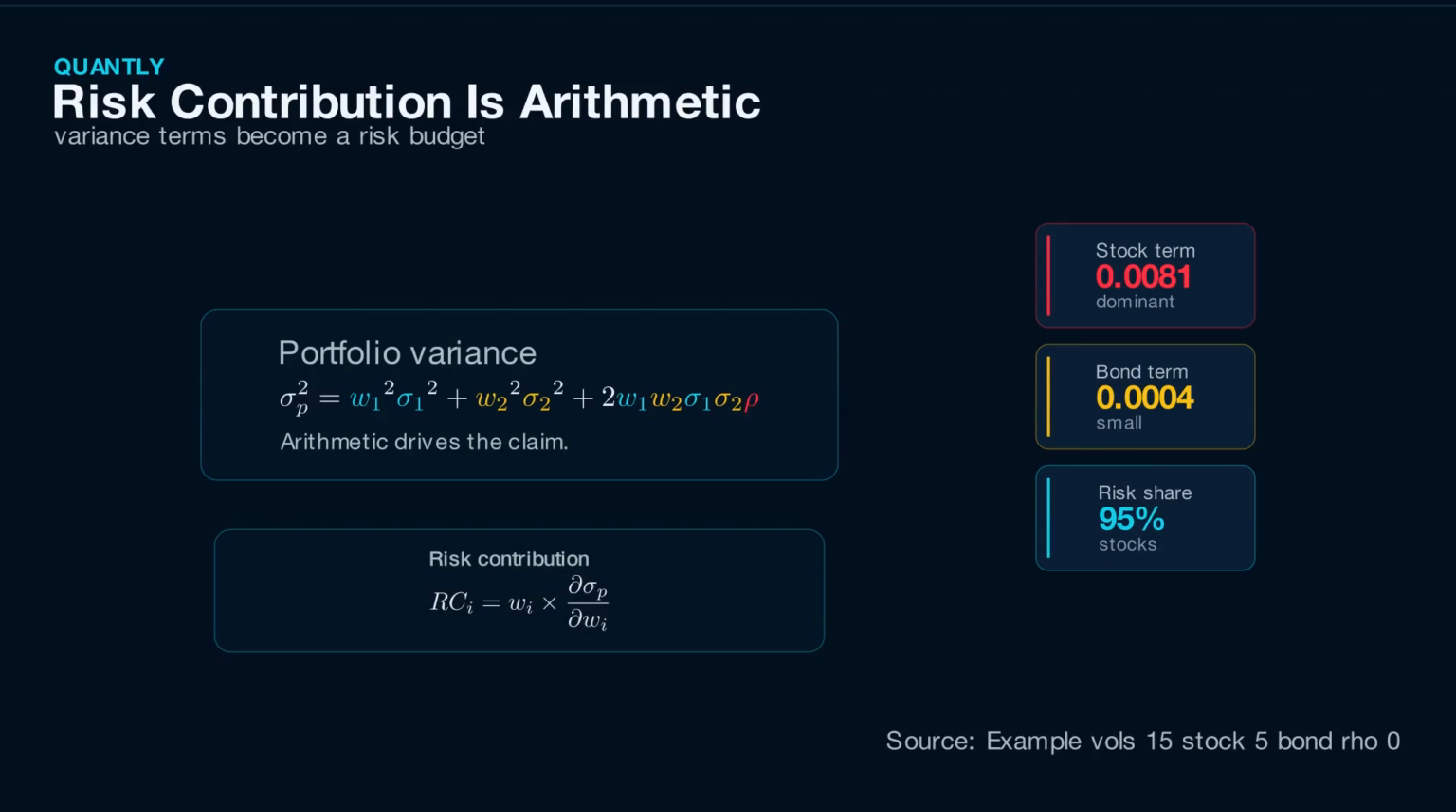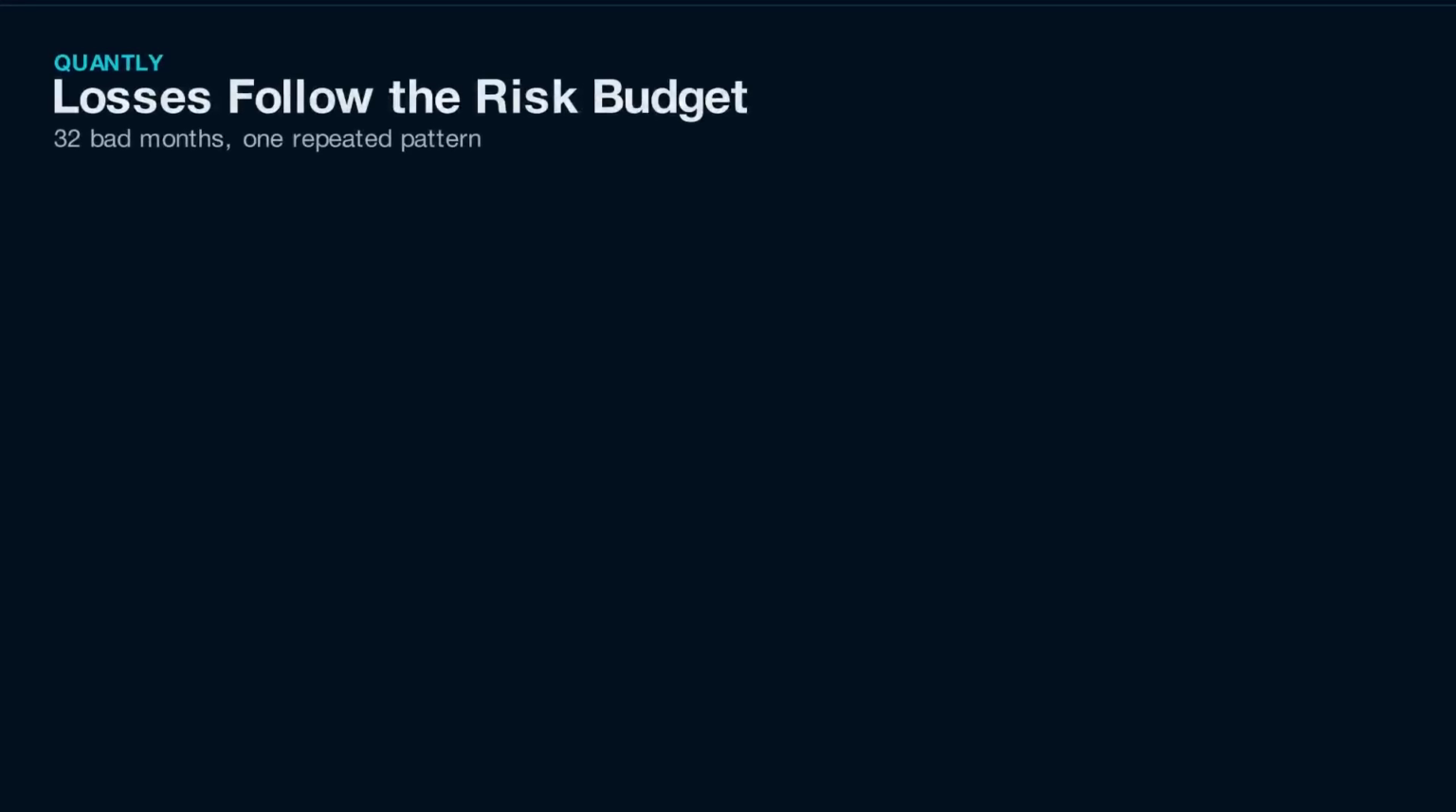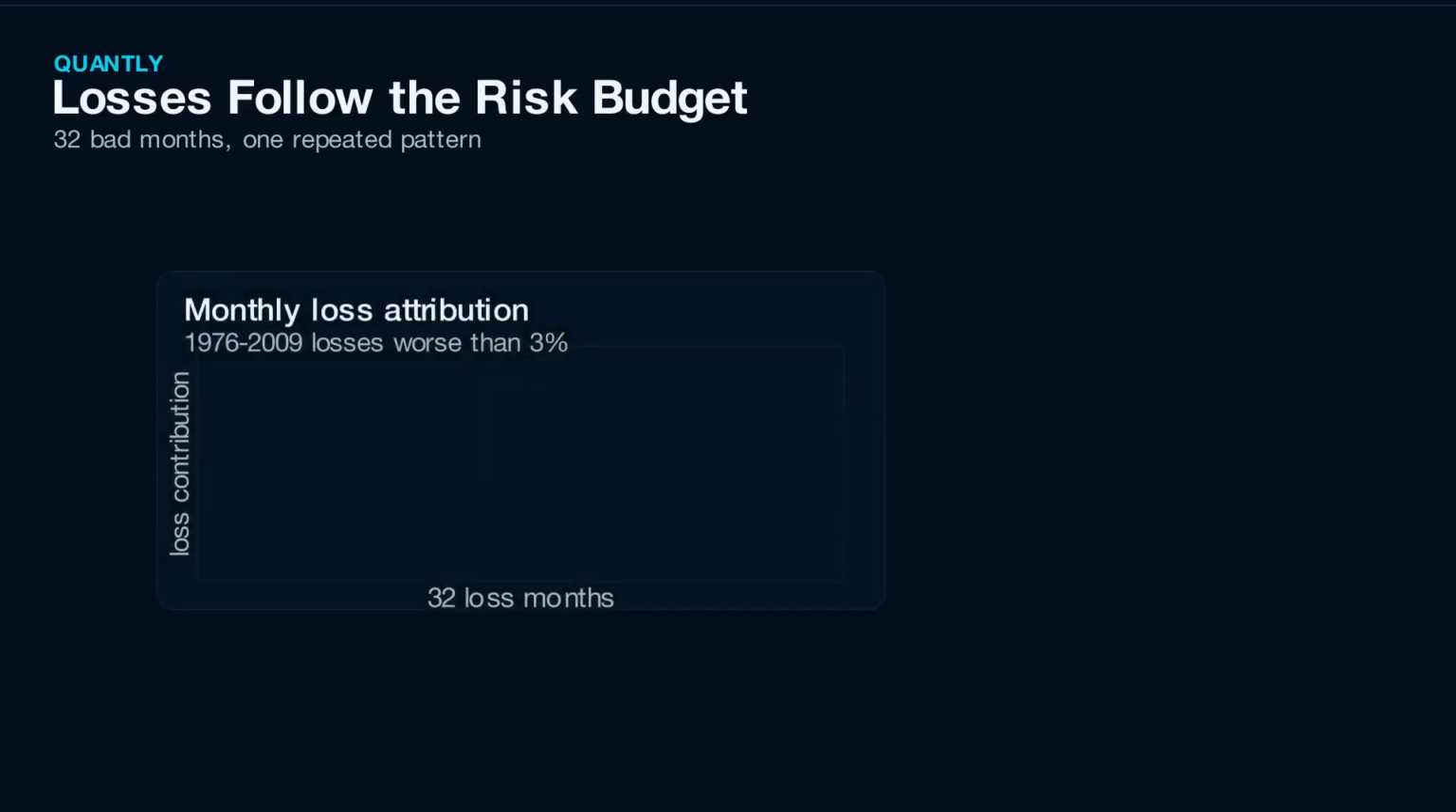A traditional 60-40 portfolio is not a balanced risk portfolio. It is mostly an equity risk portfolio with a bond sleeve. The reason is simple. Stocks are roughly 3 times more volatile than bonds. In a 60-40 portfolio, the larger capital allocation is also placed into the more volatile asset. That combination overwhelms the bond position.